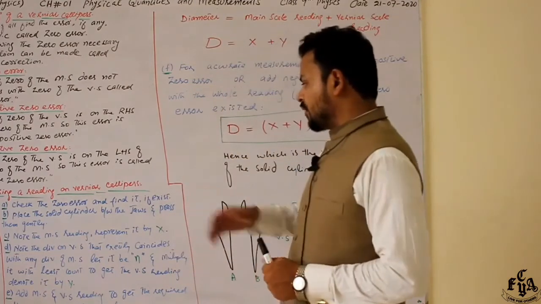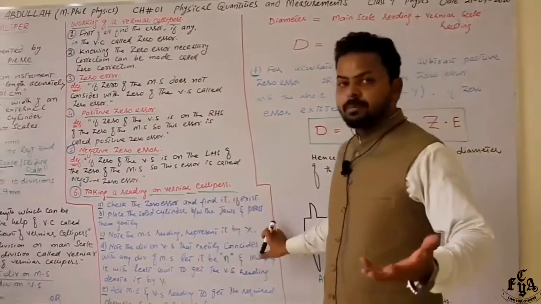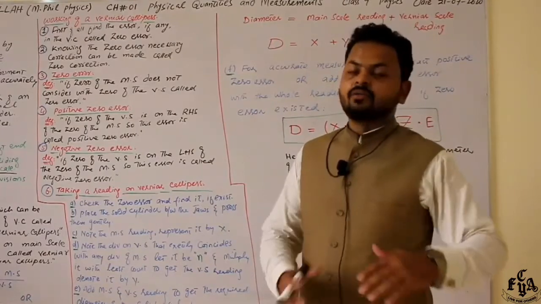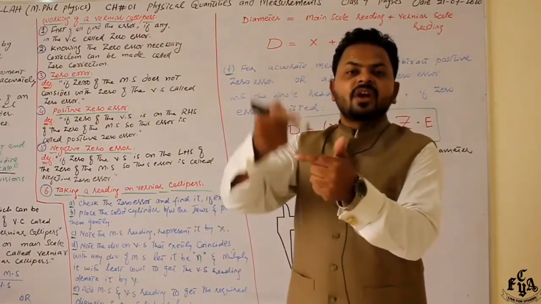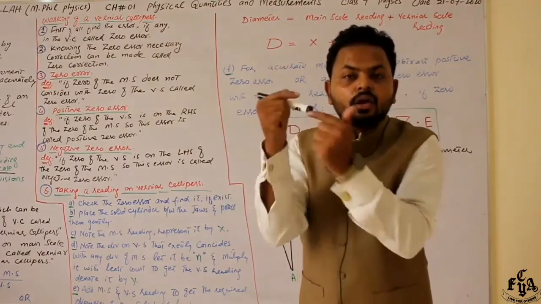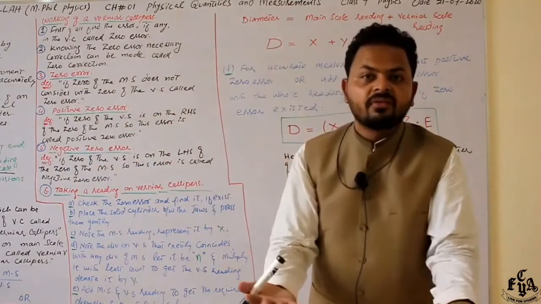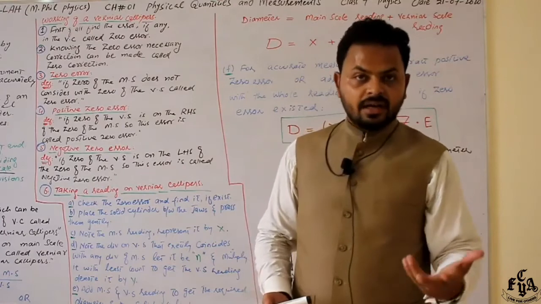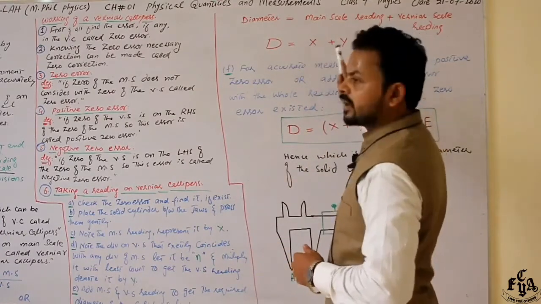Now first of all, we take the main scale reading, represented by X. Then we take the vernier scale reading very easily. We check which line of the vernier scale is in front of a line on the main scale. Note that line and multiply it with the least count. This is going to give you the Y value. Vernier scale value will be Y over here. Done? Okay, now finally add the main scale reading and the vernier scale reading.